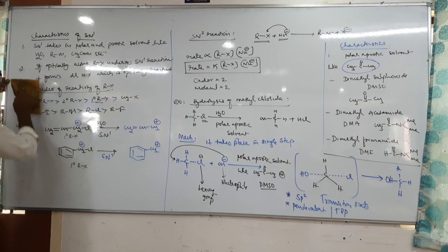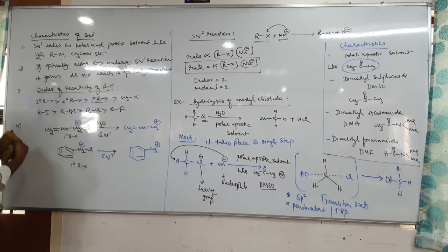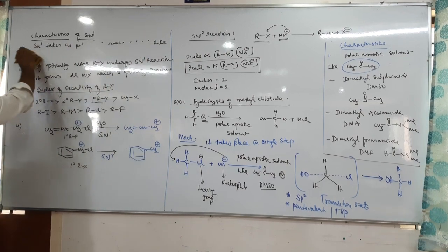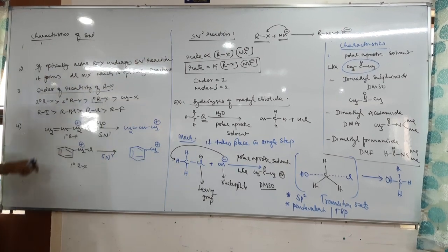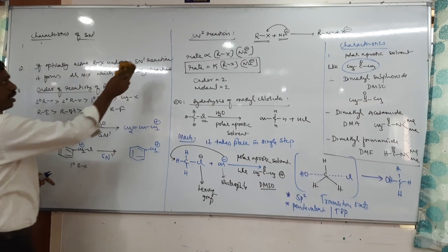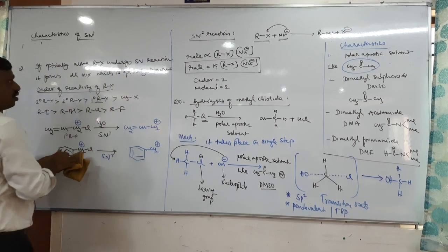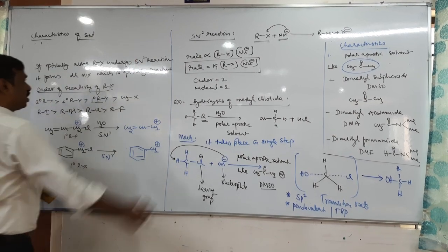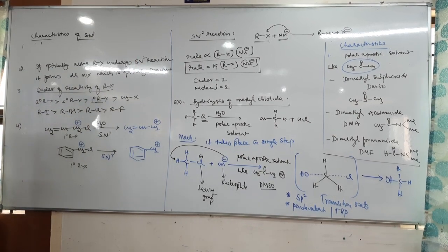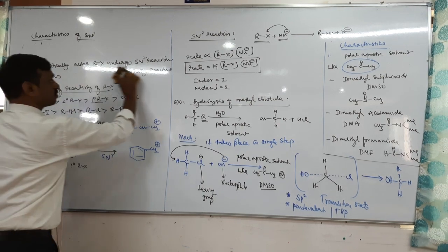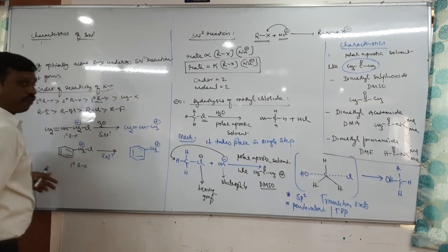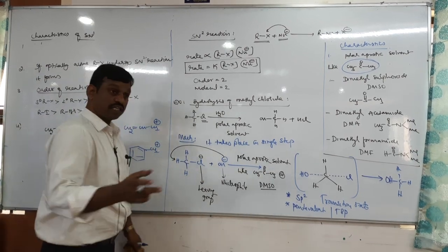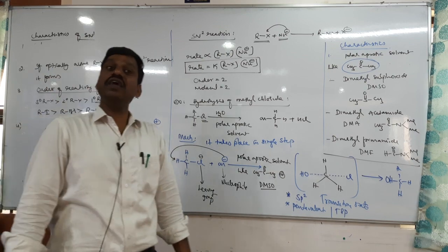Next, second characteristic. Same characteristic: if an optically active haloalkane undergoes an SN2 reaction, what does it form? It forms the product with inversion of configuration, yes or no? That is observed by Walden, hence it is called Walden inversion.